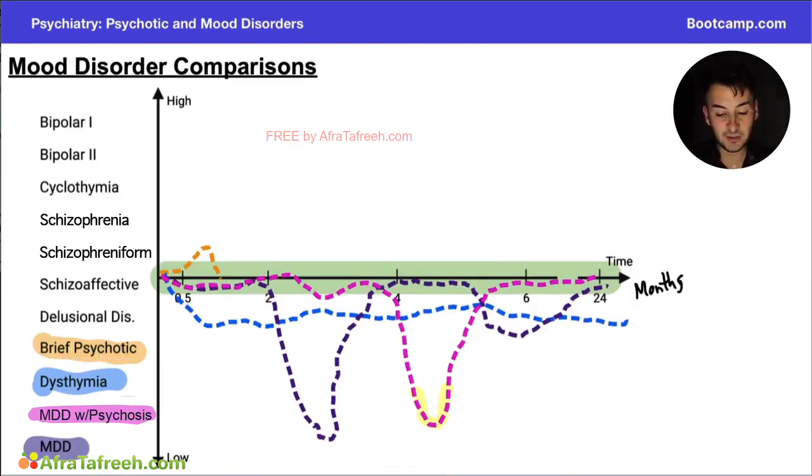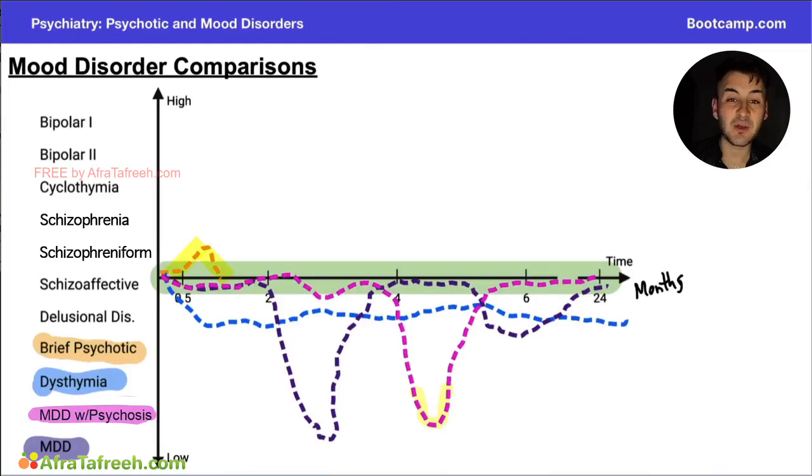Now, for our next disorder, we're going to talk about brief psychotic disorder. And you'll see that I have it listed here as a mood elevation, but it could have also been a mood decrease. It doesn't really matter. All that matters here is that we have psychotic symptoms somewhere between 1 day and 30 days. So just longer than 1 day, but not quite more than a month.